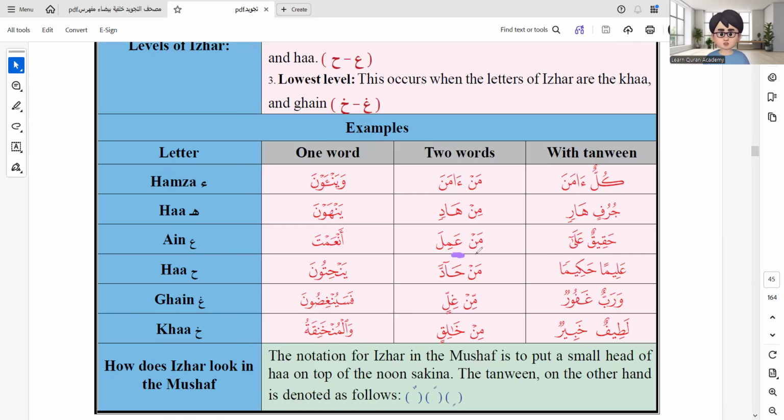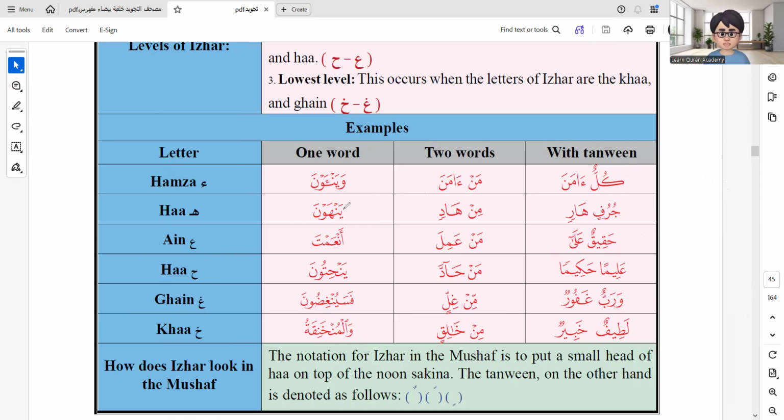For example, also, which is really common, an example in Surah Al-Fatiha: sirat alladhina an'amta, an. So the noon letter here will be clearly pronounced because it's followed by the ayn. What is important here is that you focus on the letters, and also there is something very important that helps. For example, this shape of tanween, the dhamma that wears a hat like that: once you find a dhamma like this, without looking at the next letter, it means that it's a case of clarity and izhar. So the noon sakin or tanween here will be clearly pronounced.